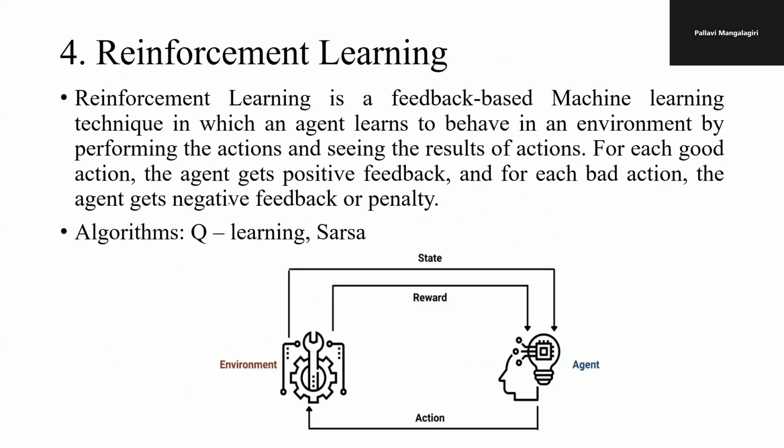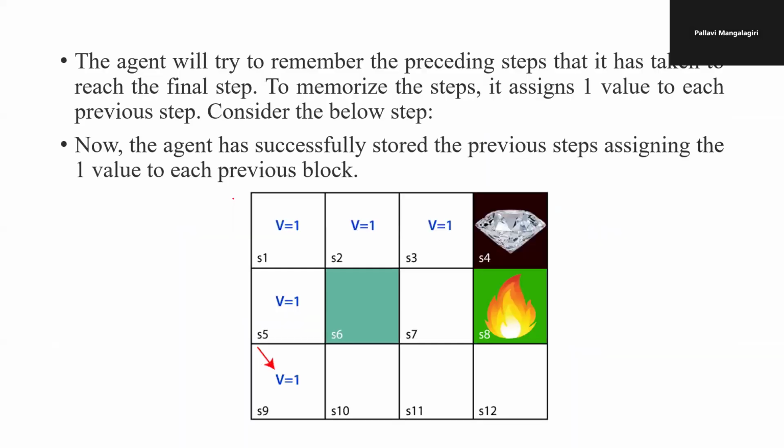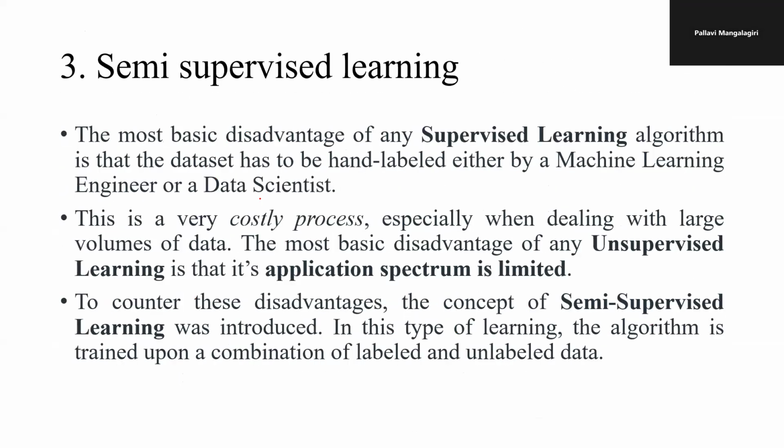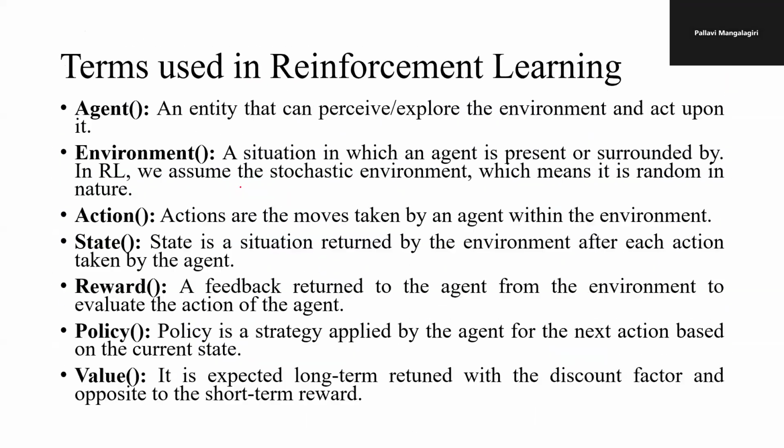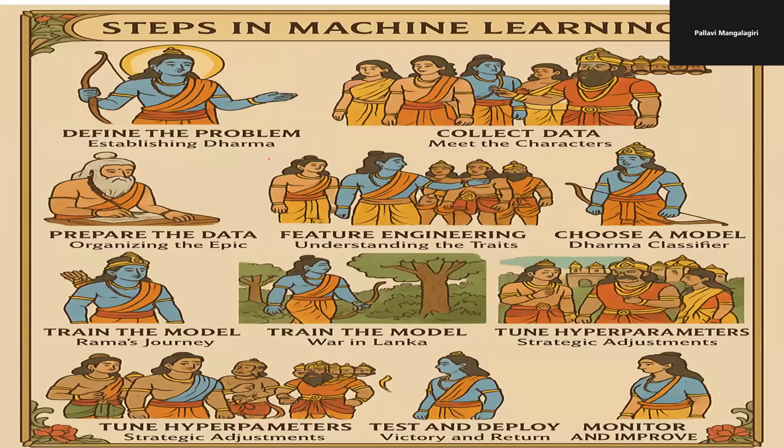Apart from this, we have reinforcement learning and other sorts of learning techniques that are available in the Ramayana field. These two things we'll discuss in the upcoming sessions. Apart from this, we have one of the most important things, that is the machine learning problem. How can we sort out the steps or classify the particular problem?